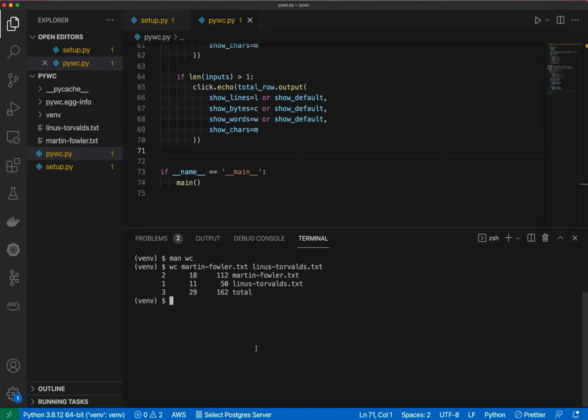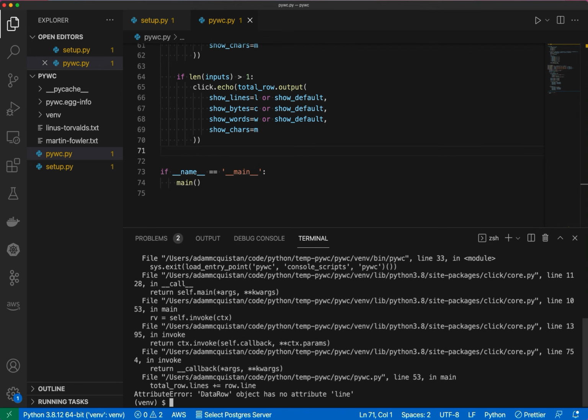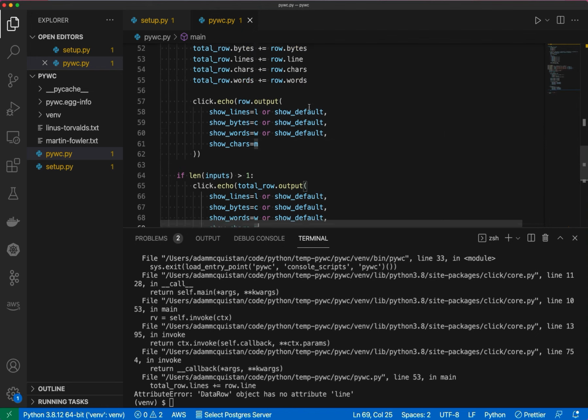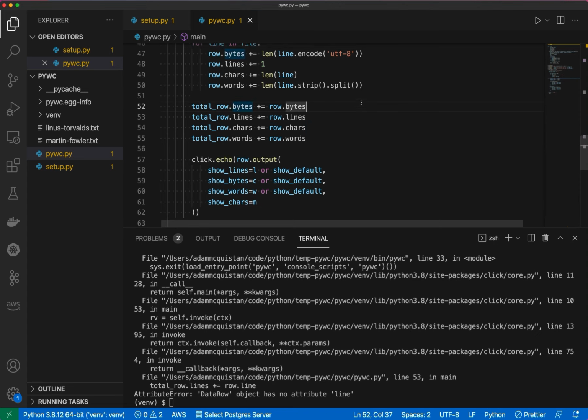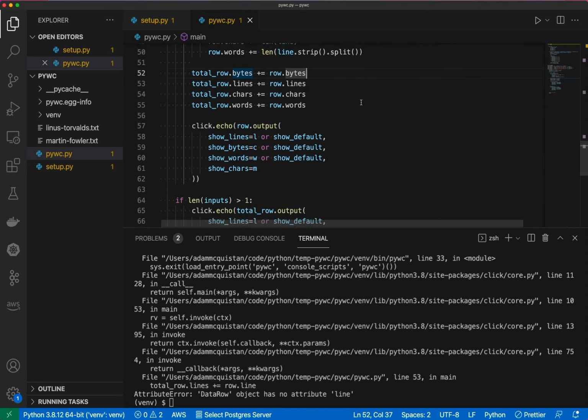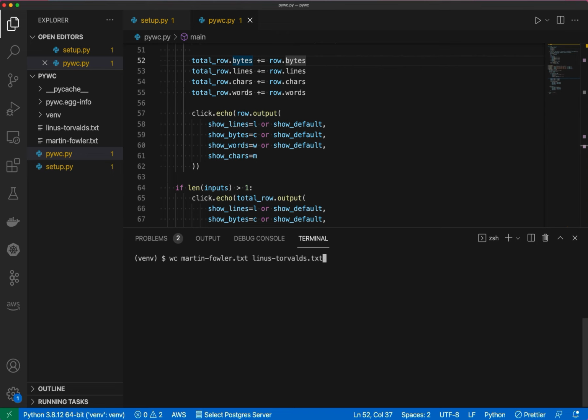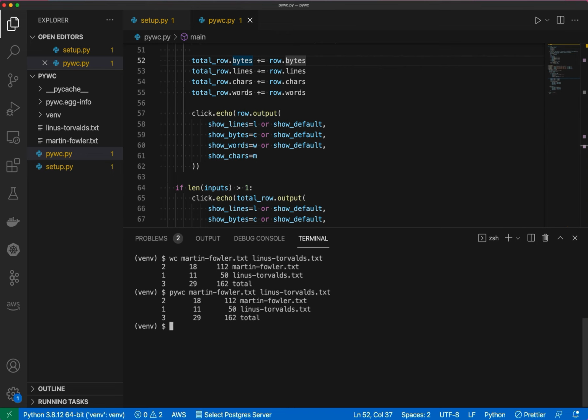Let's run it. So pywc Martin Fowler and Linus Torvalds. Whoops. Row object doesn't have a line. Looks like I missed an S somewhere. So right there. Any other spot? Nope, that looks good. So let me rerun WC, and now we'll run that one. And look at that, looks like I'm slightly off on spacing. I'm not gonna worry too much about that, but all my other numbers match up, and the general format looks identical.